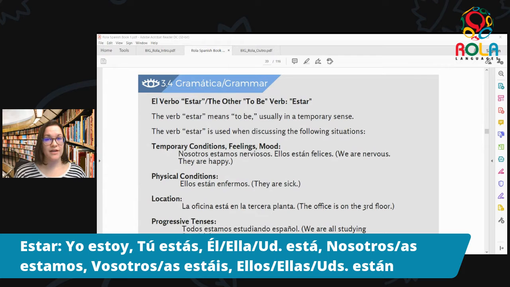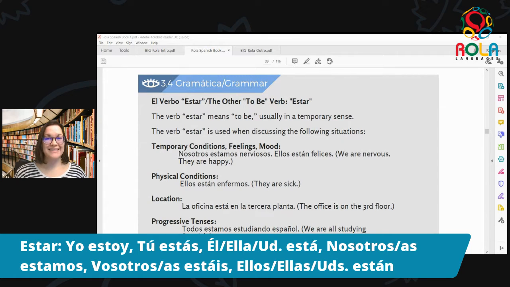Yo estoy. Tú estás. Él, ella, usted está. Nosotros, nosotras, estamos.